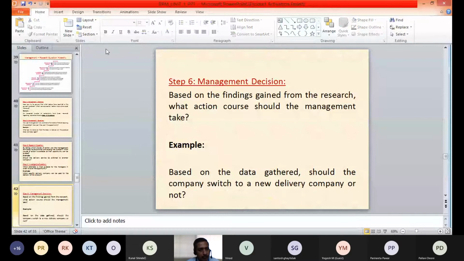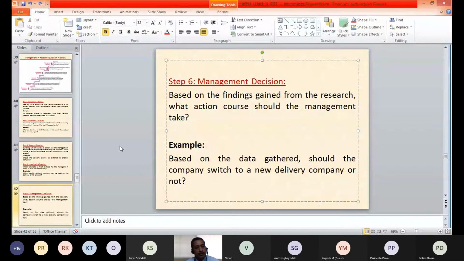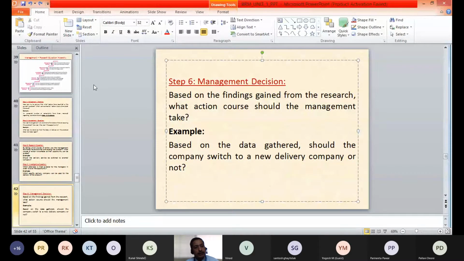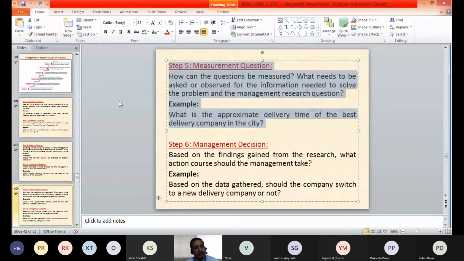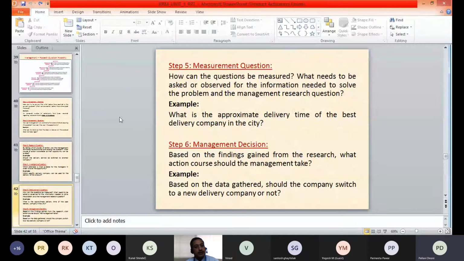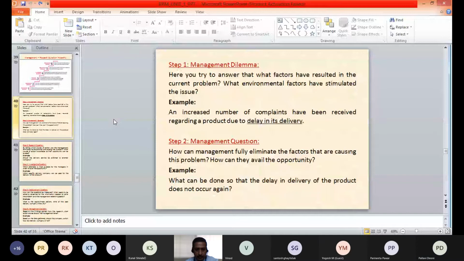Have you understood how we have converted the management dilemma into the subsequent questions, which can then be used to conduct the research and to get the data, which can finally be useful for taking the management decision? Have you understood this process? So once again, yes, sir. Yes, sir. Yes, thank you.